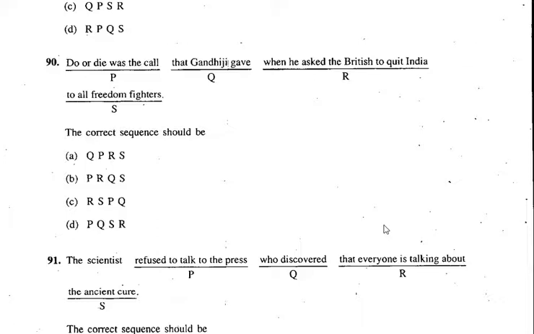Will it start with do or die was a call when he was? It doesn't sound correct. Okay. Do or die was the call that Gandhiji gave to all freedom fighters when he asked the British to quit India. Yes, that's PQSR. The correct sequence is PQSR and that's D, right?